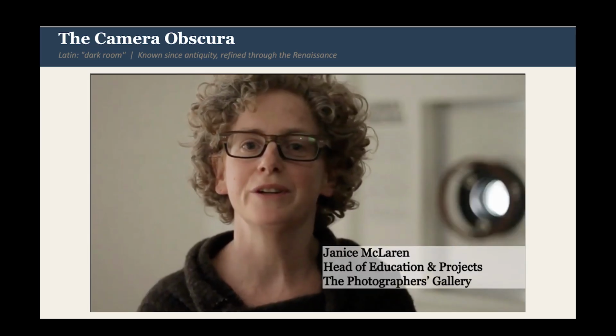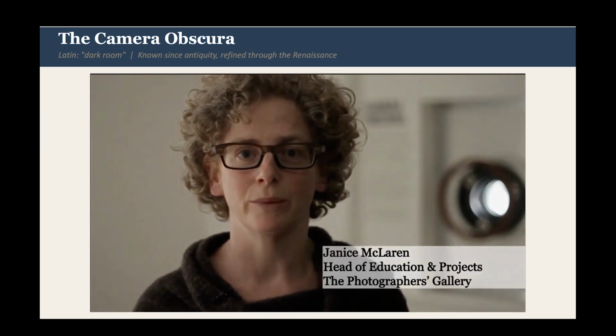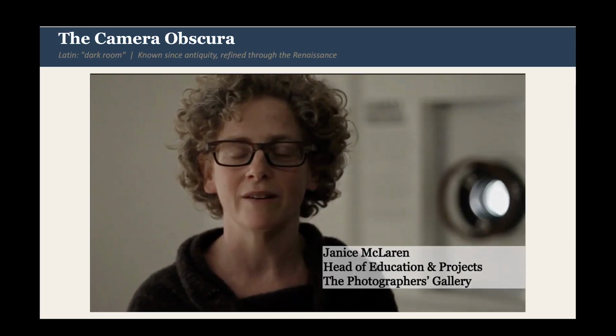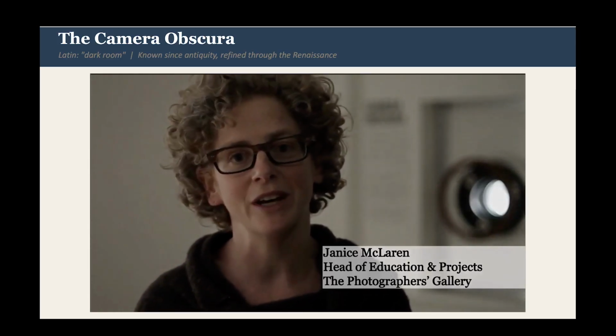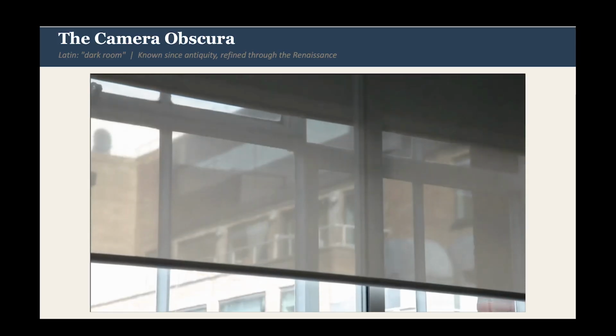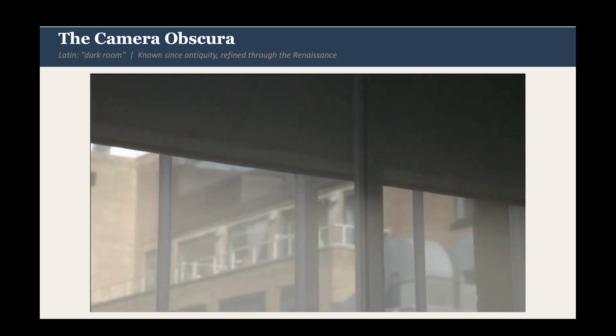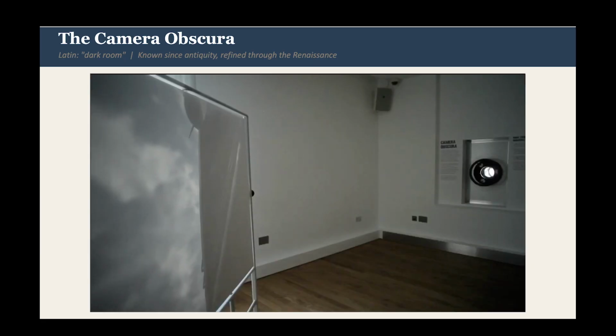I'm standing in the studio space of the Oranda studio floor, which is the third floor of the Photographers Gallery in London, and I'm going to demonstrate the camera obscura. Most of us think of a camera as a device for taking pictures, but camera in Latin actually means room, and camera obscura means darkened room or chamber.